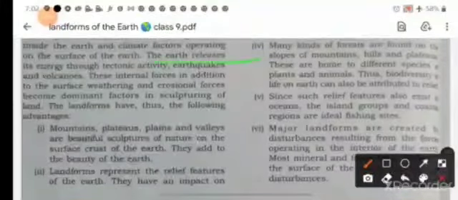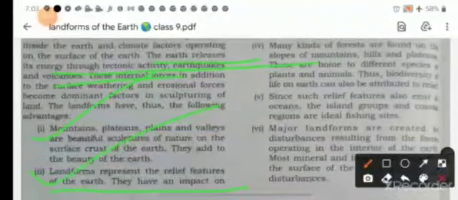The earth releases its energy through tectonic activity, earthquakes, volcanoes, and there are some advantages here. Mountains, plateaus, plains and valleys are beautiful sculptures of nature on the surface crust of the earth. Landforms represent the relief features of the earth and impact climate, direction of wind, precipitation as well as other atmospheric processes.